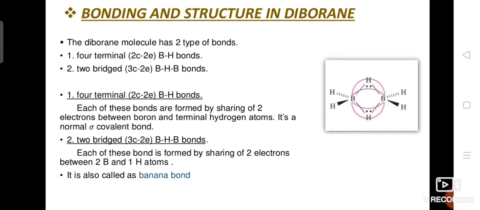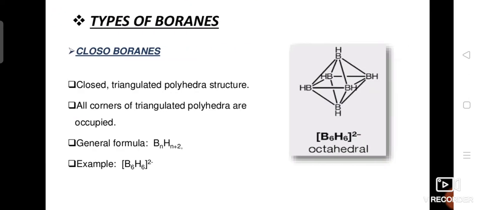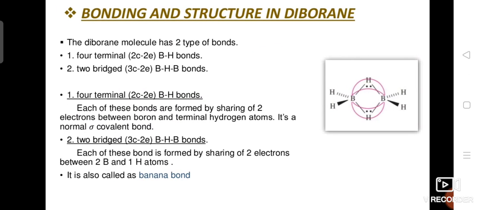But each of the 2 bridged 3 centered 2 electron BHB bonds is formed by sharing of 2 electrons between 2 boron and 1 hydrogen atom, one electron from one of the borons and one electron from the hydrogen. This 3 centered 2 electron bond is also known as a banana bond.